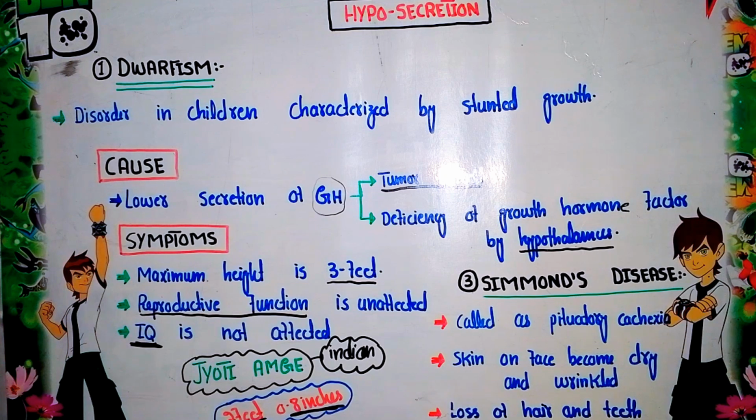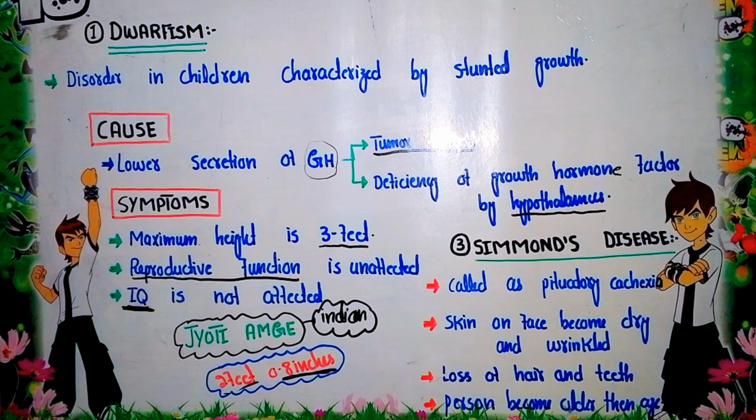If we look at a person with lower secretion of the growth hormone, their face becomes dry and looks wrinkled. The second one is loss of hair and teeth. And the last one is that the person looks older than his age. Suppose a person has Simmonds condition, then a 30-year-old man looks like a 60-year-old man. So this is overall about the disorders related to the growth hormone.